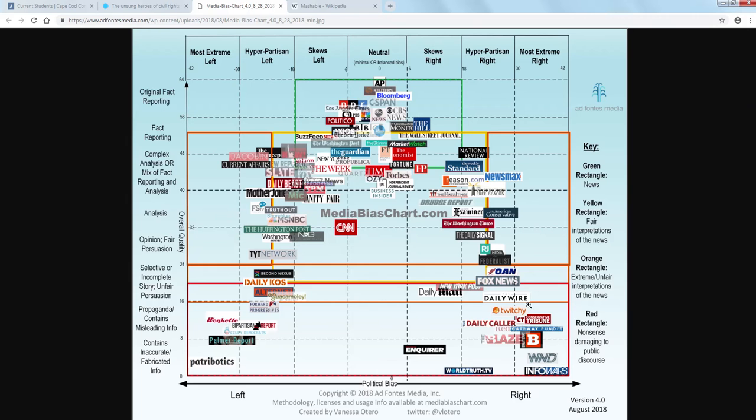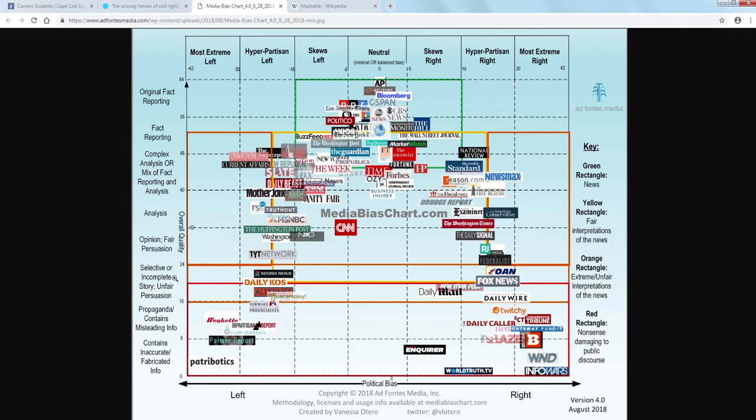And this is a tool that we can use to find out if sources are neutral or if they shift towards a particular kind of partisanship, and also what their information is based on. So you can see if you look at this chart, neutral is in the center. That means it's pretty balanced, minimal bias. And then skews right means that the publication tends to be on the more conservative side. Skews left would be more on the liberal side. So we want, whenever possible, to use something that's neutral.